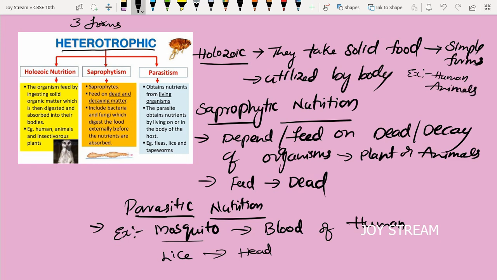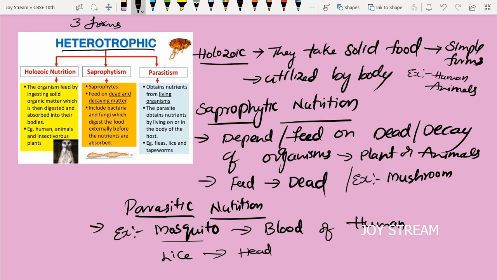Next, saprophytic nutrition. They depend on the dead or decayed. These organisms feed on dead plants and dead animals. This form of nutrition is called saprophytic nutrition. I'm sorry for not giving you an example. What is the example for saprophytic? Mushroom. Mushroom is a fungus. It depends on dead plants, and it gets nutrition and then it grows. So this is called saprophytic nutrition.